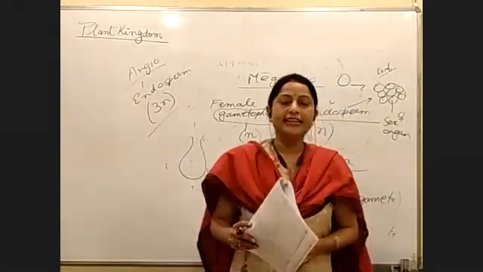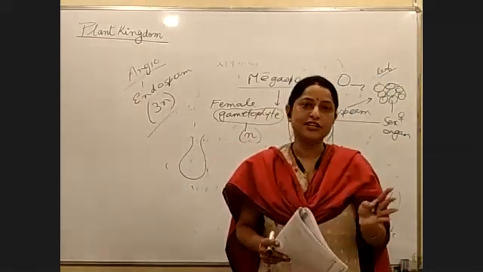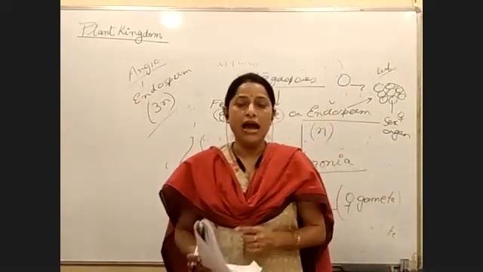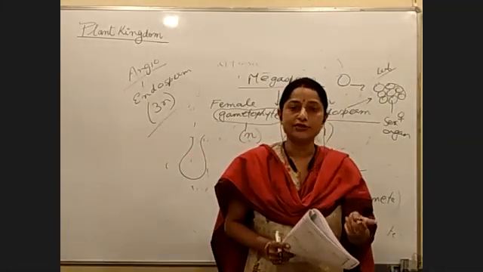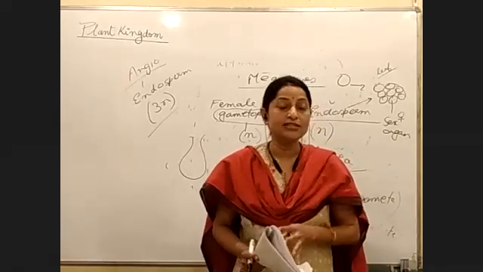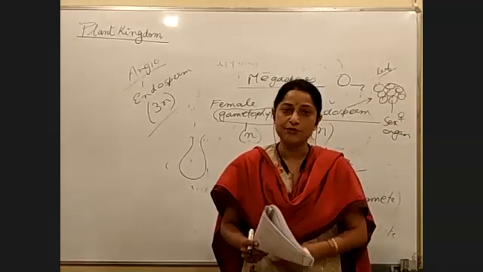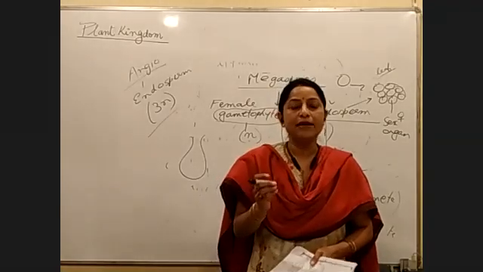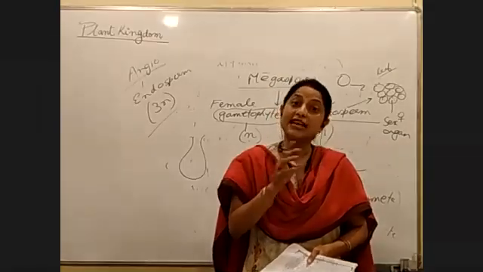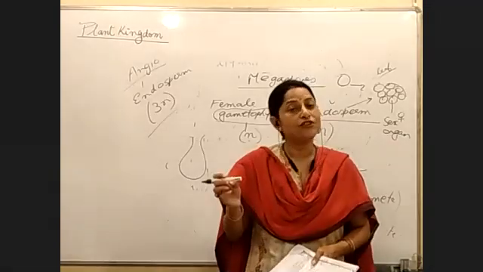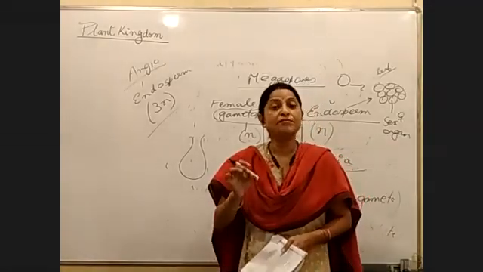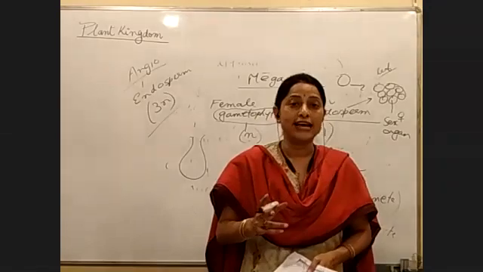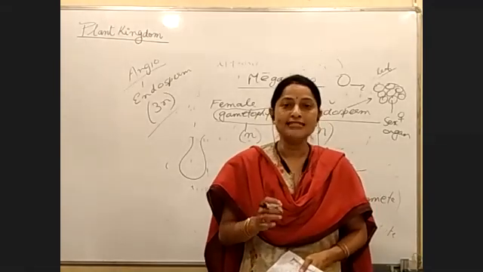Just listen. In case of plants, especially from bryophytes onwards, when we talk about the plant body, gametophytes, sporophytes, and we are talking about sexual reproduction, we say two gametes are required, male gamete and female gamete. Where will the male gamete be? In the male sex organ. Where will the female gamete be? In the female sex organ. What is the male sex organ called? It is called antheridium.